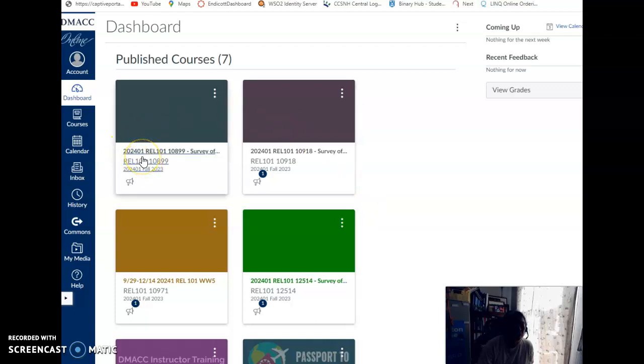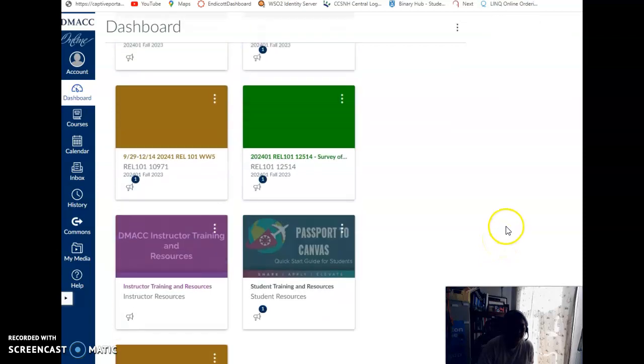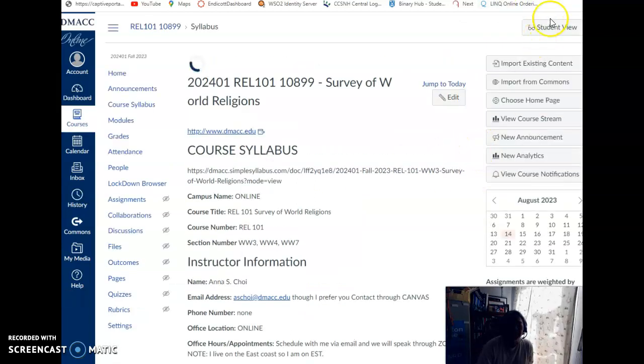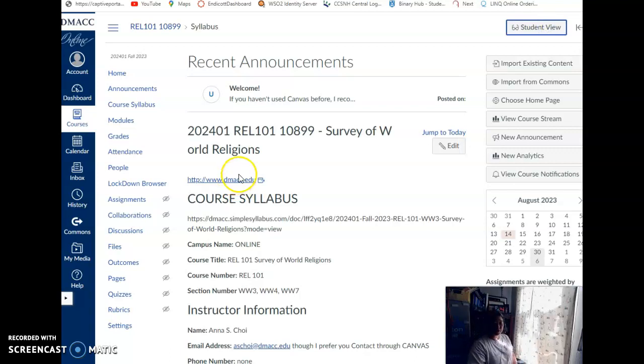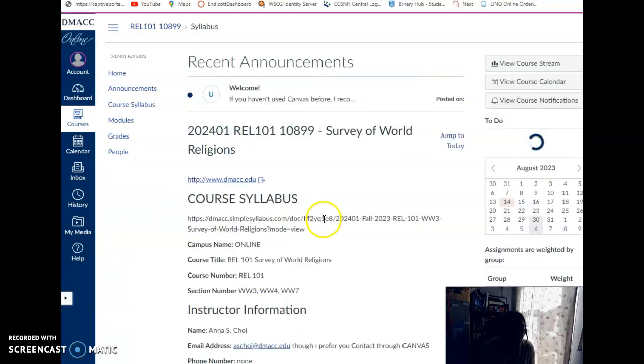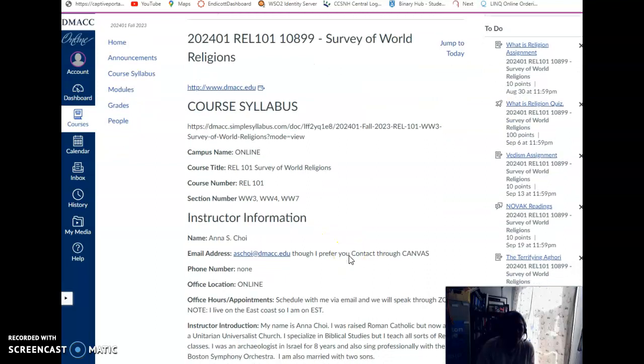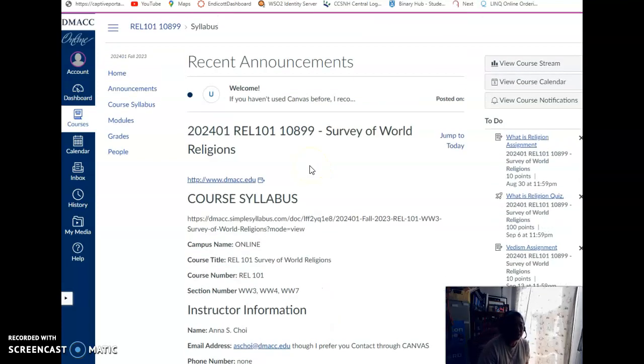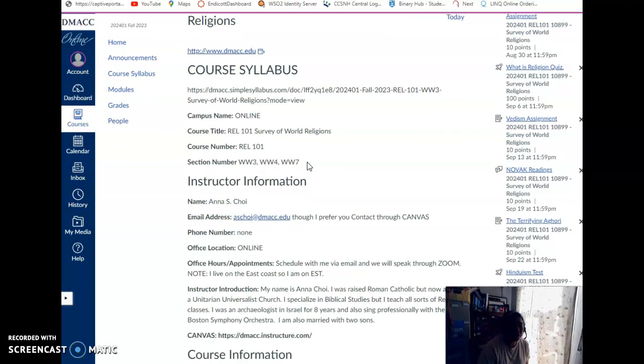So, when you go to your dashboard, let me click onto the class, and I will do it with the student view. This one is for sections WW3, WW4, and WW7. If you click into the classroom, you will notice that the opening page is the course syllabus.